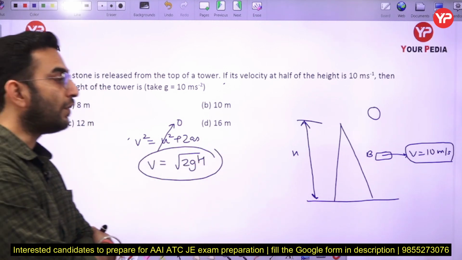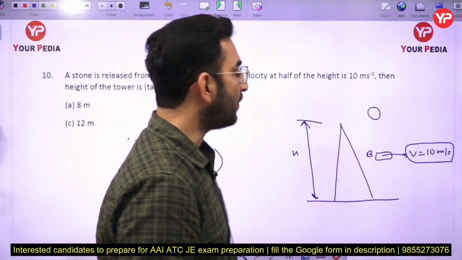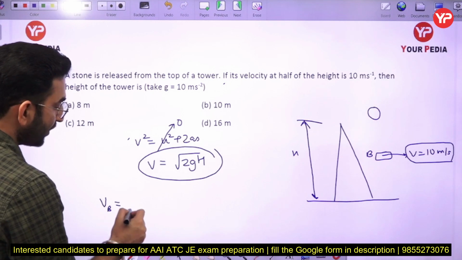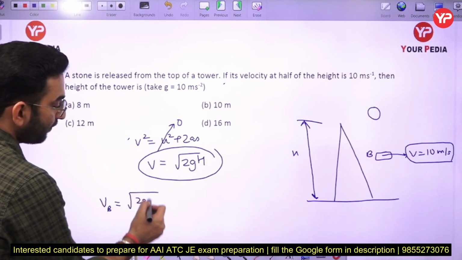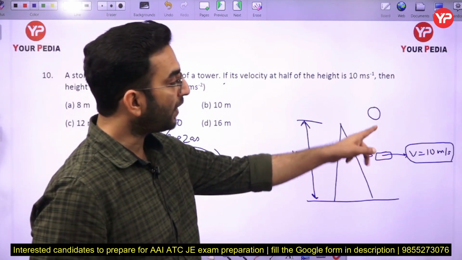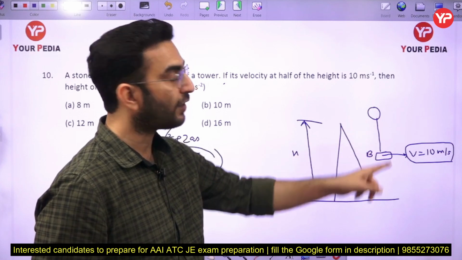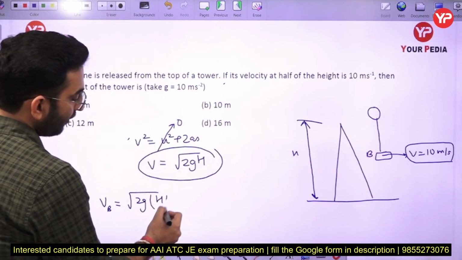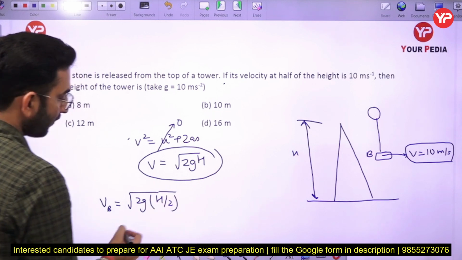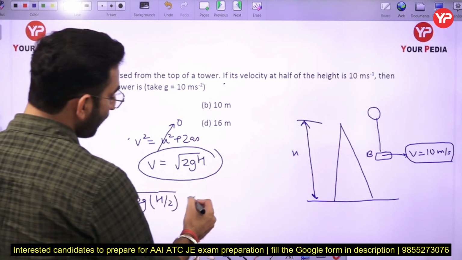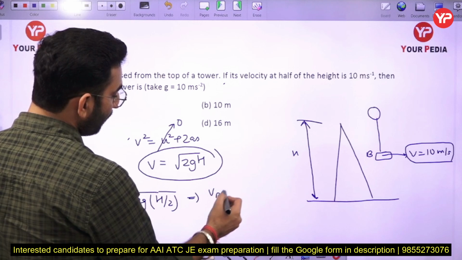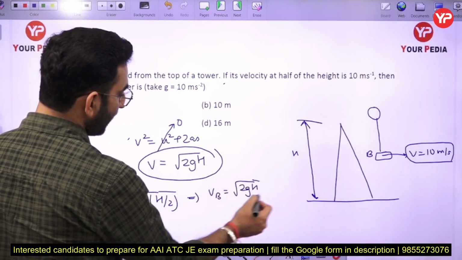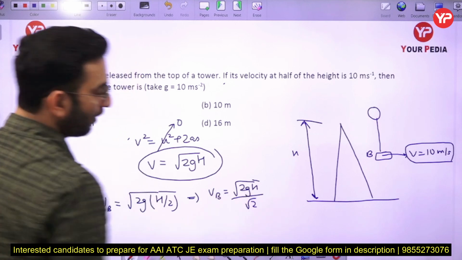Now in this case we know the value of the velocity at point number B. So I can write velocity at B. At that particular point B, the height covered by the stone will be equal to h by 2. So you can write under root of 2g h by 2, and if you solve it further you are going to see that Vb is equal to root 2g capital H divided by root 2.